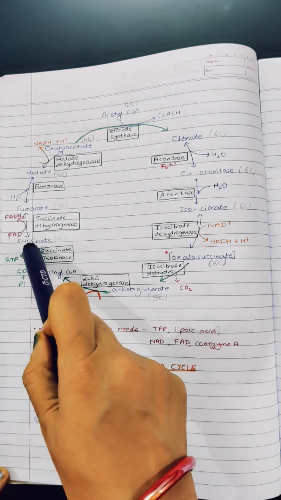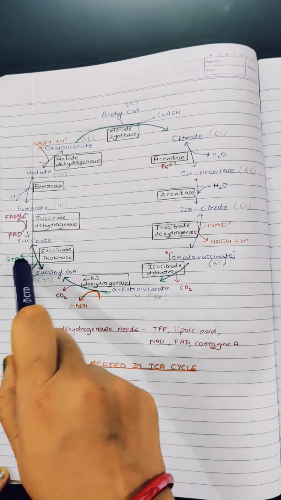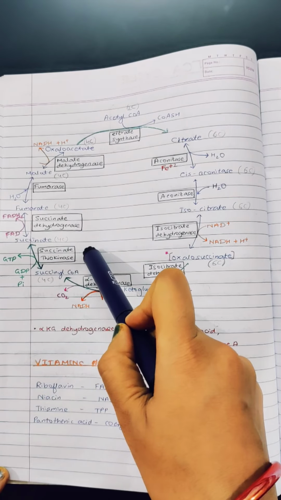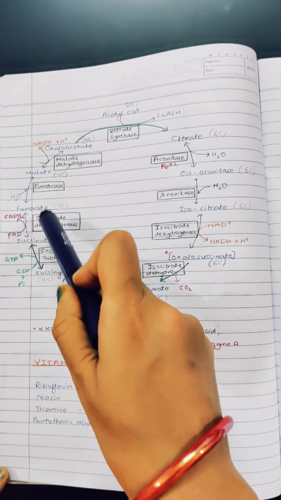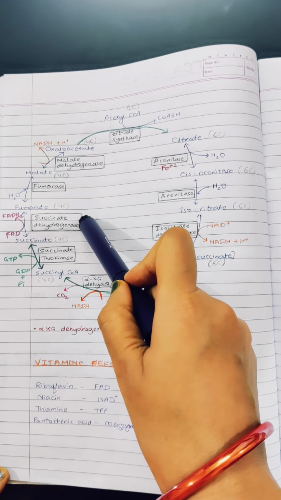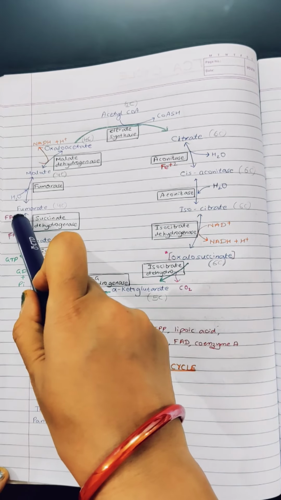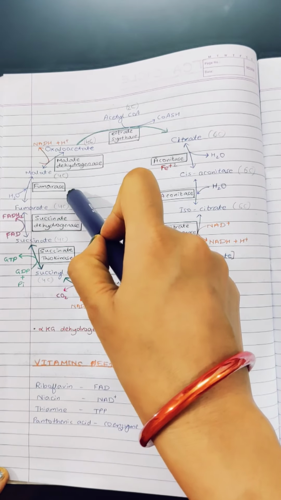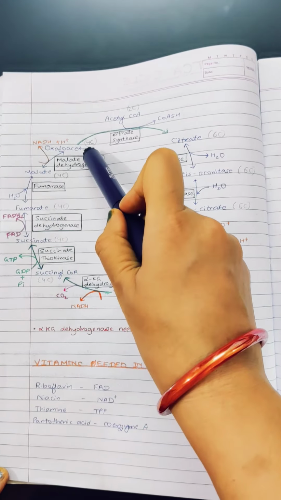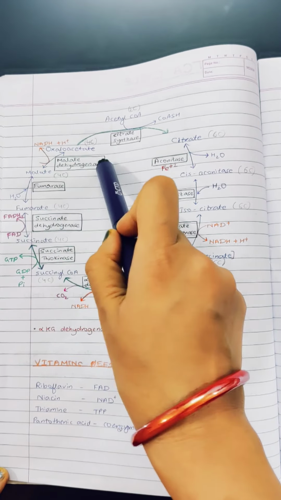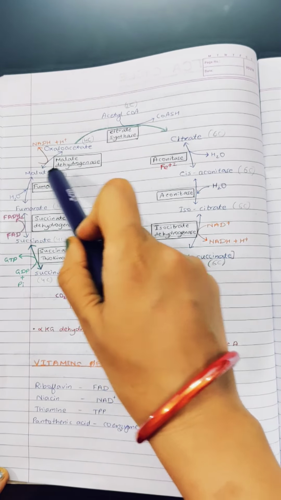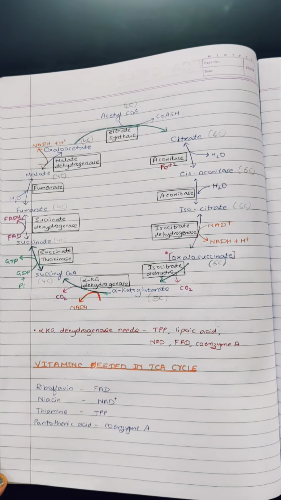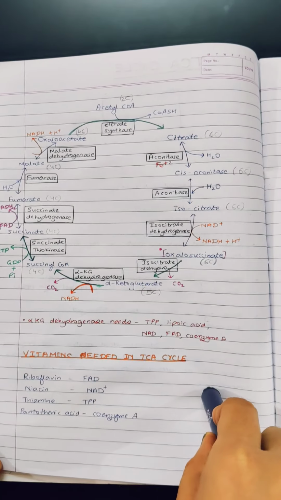Succinyl CoA to succinate: one molecule of GTP is formed in this particular step, catalyzed by the enzyme succinate thiokinase. From succinate to fumarate, succinate dehydrogenase is the enzyme, and FADH2 is formed. From fumarate to malate, the enzyme is fumarase. From malate, oxaloacetate is again formed, catalyzed by the malate dehydrogenase enzyme, and one molecule of NADH is liberated. A few important points to note here in the pathway.